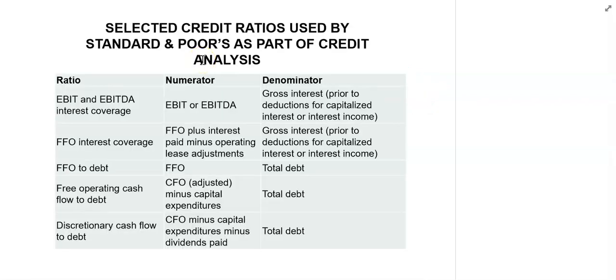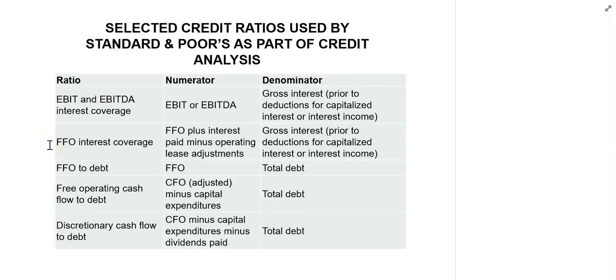Here we have selected credit ratios used by Standard & Poor's as part of credit analysis of industrial companies. The source is Standard & Poor's Corporate Rating Criteria 2008. Before calculating ratios, rating agencies make certain adjustments to reported financials, such as adjustment to debt to include off-balance sheet debt in a company's total debt.